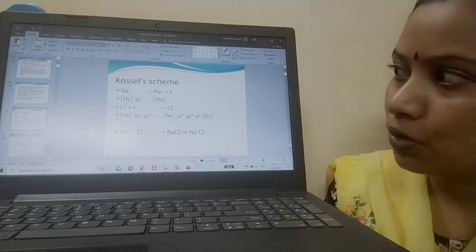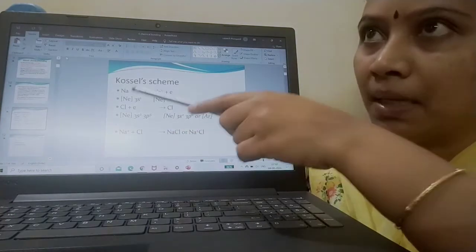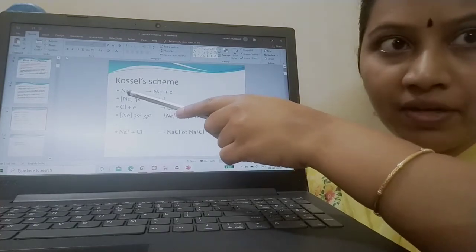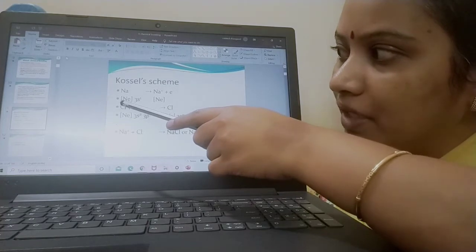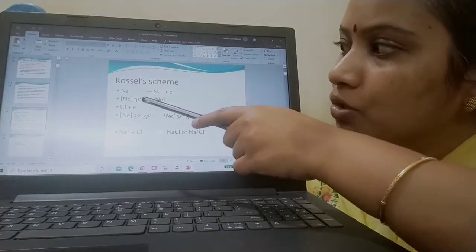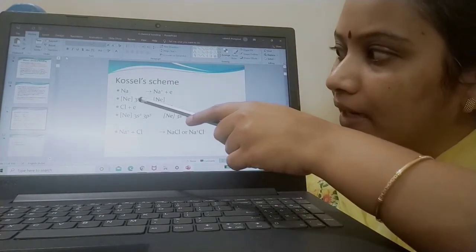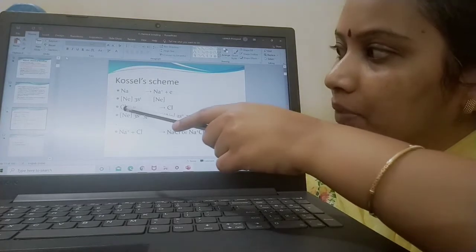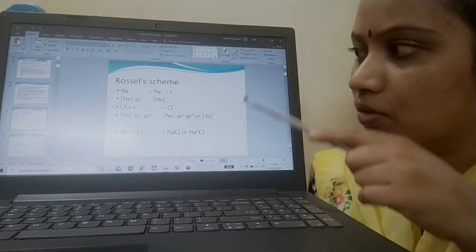Say for example sodium. This is the configuration of sodium. Sodium's atomic number is 11. Now this is the configuration, neon and 3s1. Now your sodium is going to lose one of the electrons here. It is going to lose this one electron, so it becomes neon's configuration.